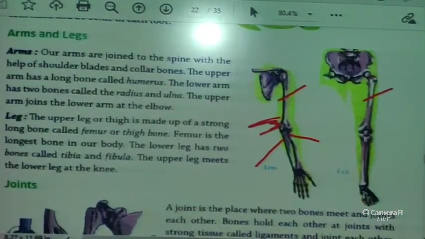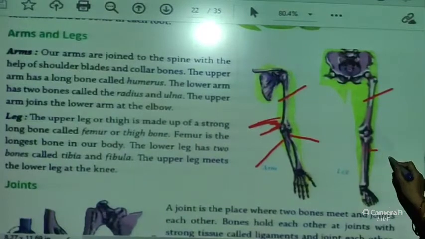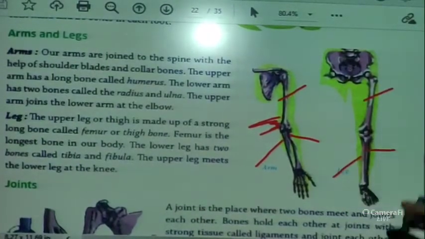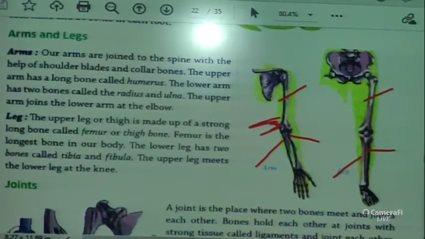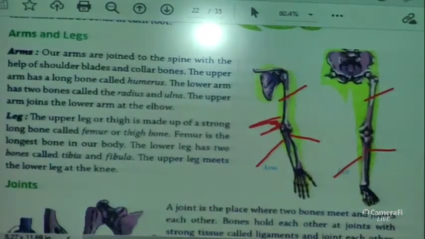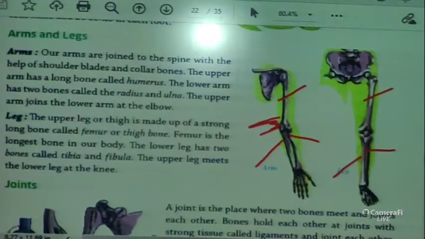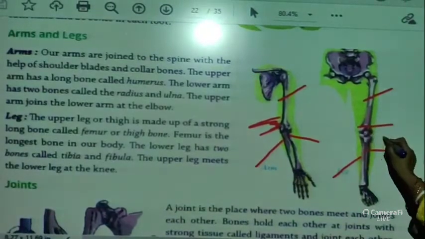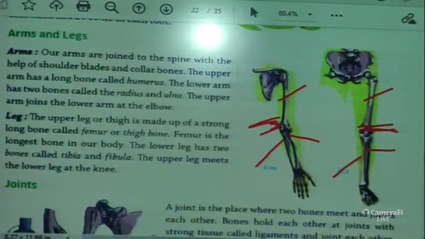The lower leg has two bones called the tibia and fibula. Like the arm, the lower leg also has two bones, that is the tibia and fibula. The upper leg meets the lower leg at the knee. Where does it meet? At the knee joint, okay, that is the joint, right?